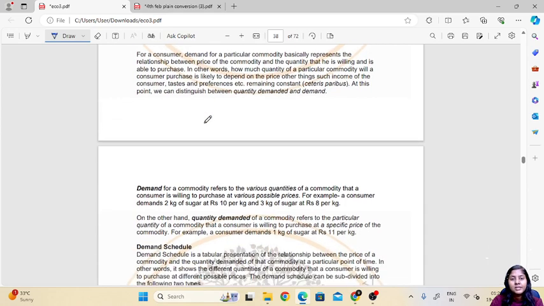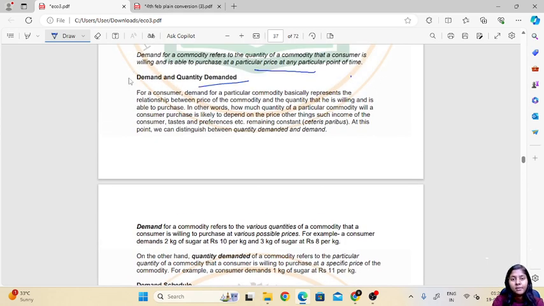Now, here we have to understand demand and quantity demanded. For a consumer, demand for a particular commodity represents the relation between the price and the quantity that he is willing and able to purchase. In other words, how much quantity of a particular commodity a consumer will purchase is likely to depend on the price, other things such as income of the consumer, taste and preferences remaining constant.